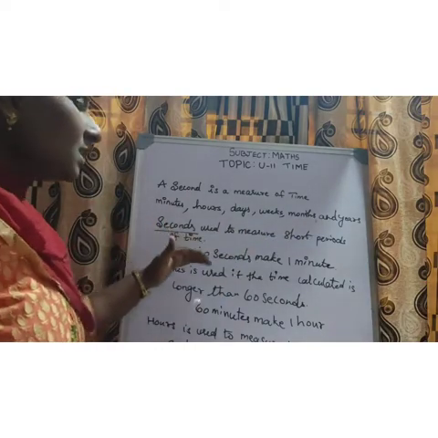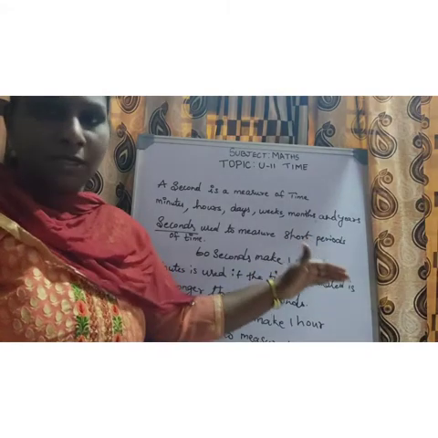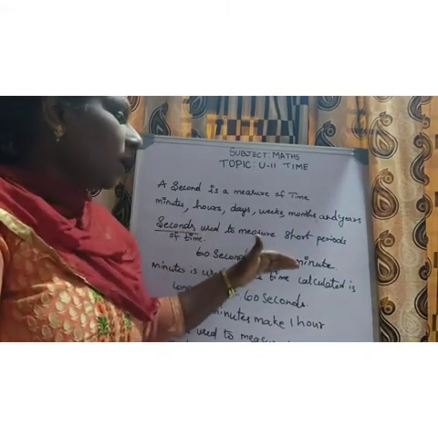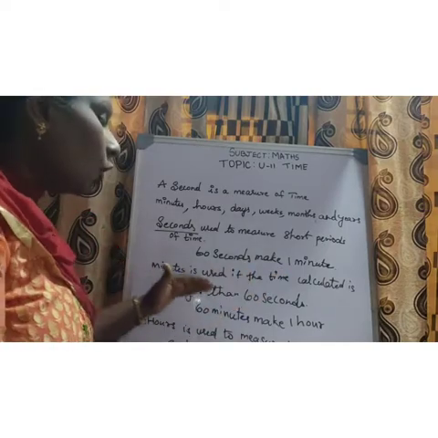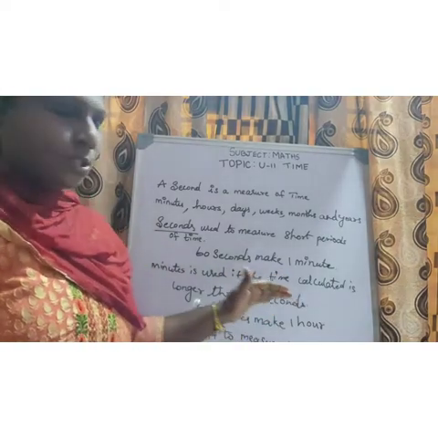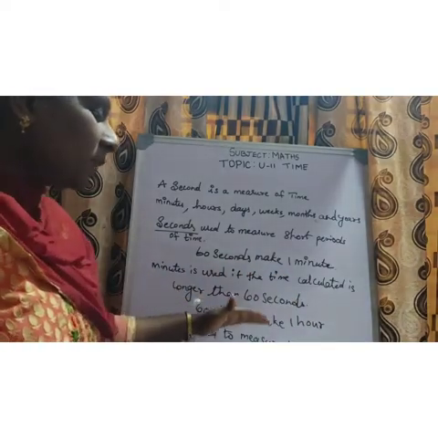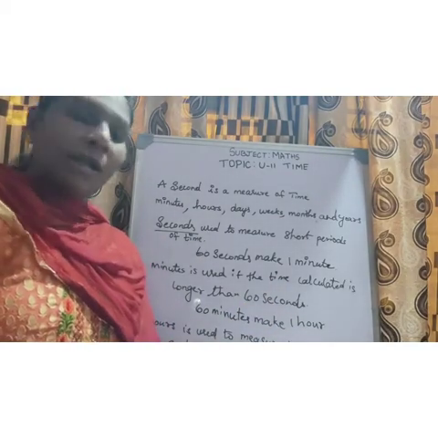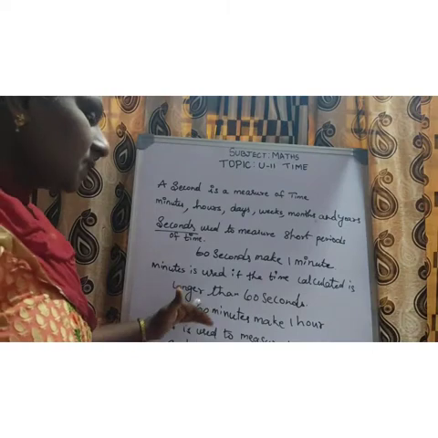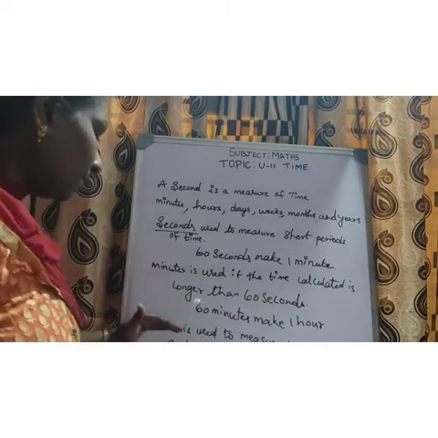60 seconds make 1 minute. Minute is used if the time calculated is longer than 60 seconds. So 60 minutes make 1 hour. In 1 hour, how many minutes are there? 60 minutes are there.